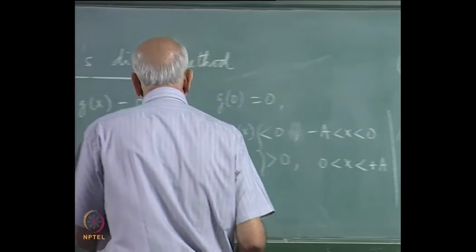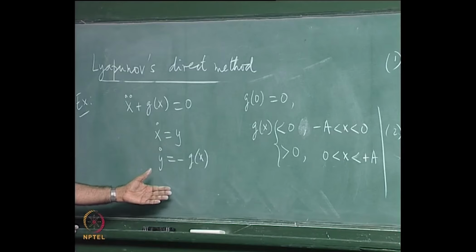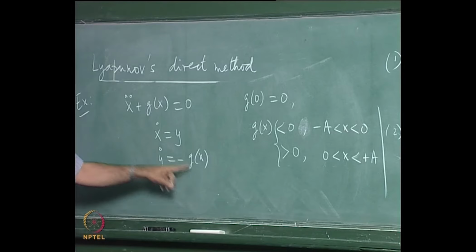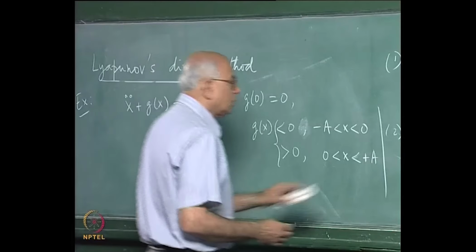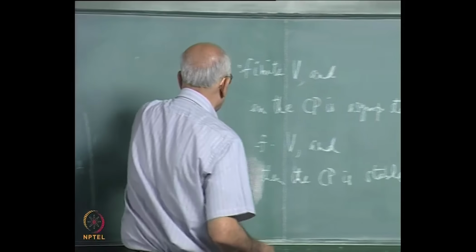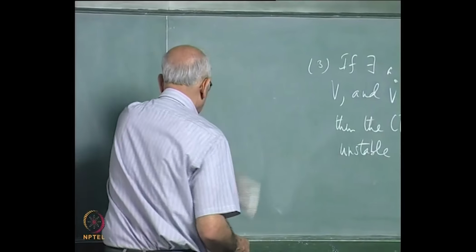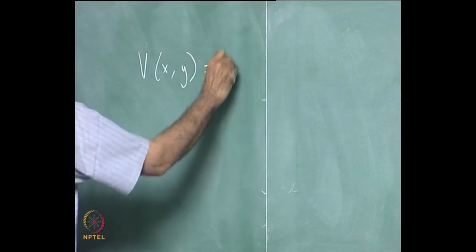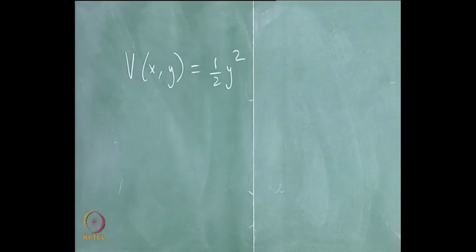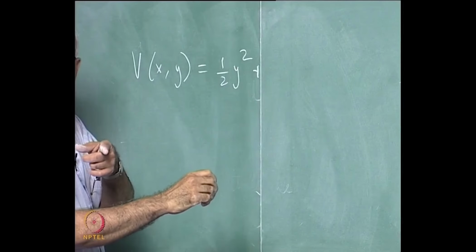function. Now it is a Hamiltonian system in this case. What is the energy of this oscillator? This is the force here, this is like the momentum, y is like the momentum. So what would the energy be? I choose a Lyapunov function v of x comma y to be equal to 1/2 y squared, that is the kinetic energy, plus the potential energy which is the integral of the force with the change of sign.